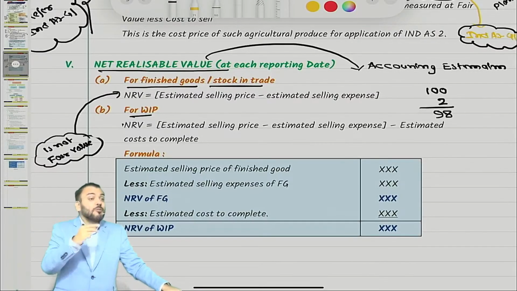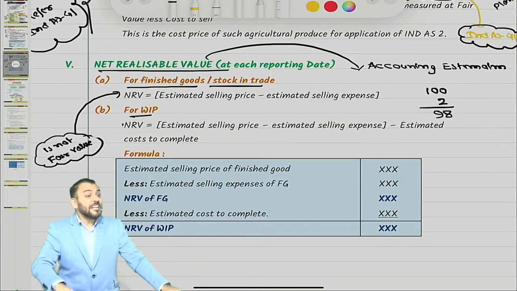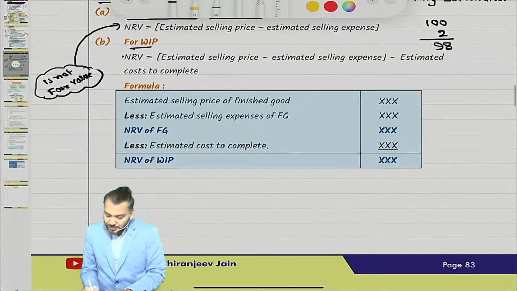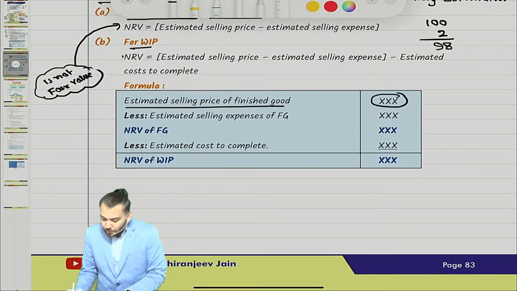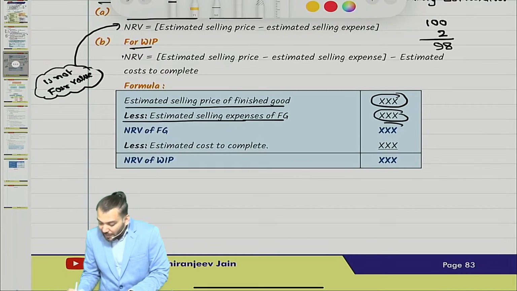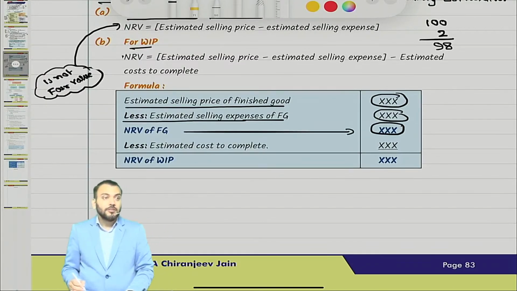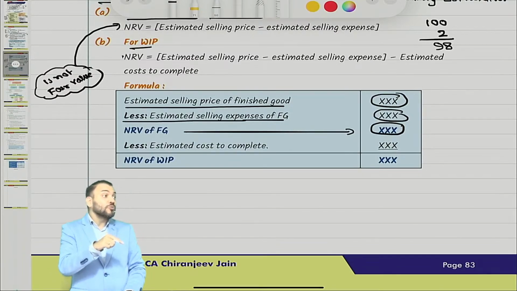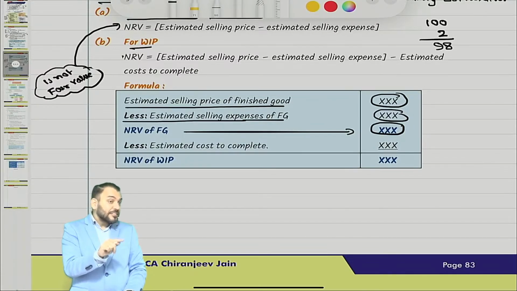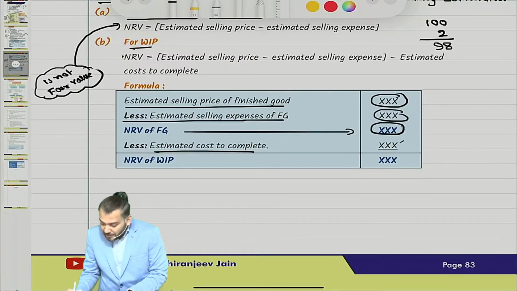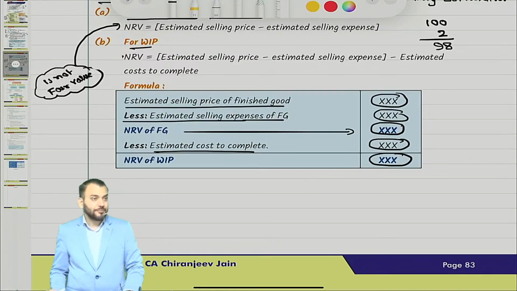It means the NRV of WIP is based on the NRV of finished goods. First we need to estimate the sale price of finished goods which will be produced from this WIP. From this deduct the estimated selling expense of finished goods. This becomes the NRV of finished goods. And from this we deduct the estimated cost to complete the production. If you deduct the estimated cost to complete the production, this becomes the NRV of WIP.